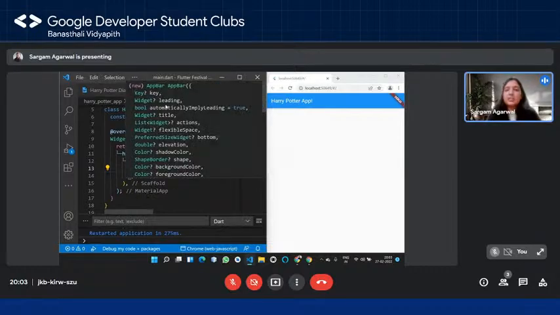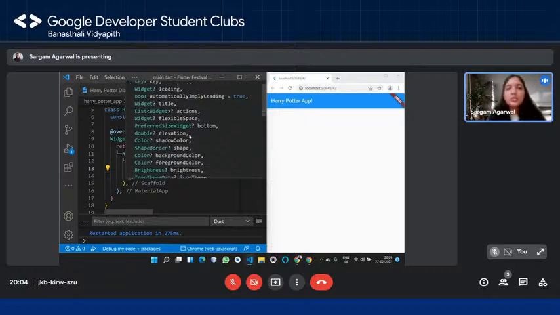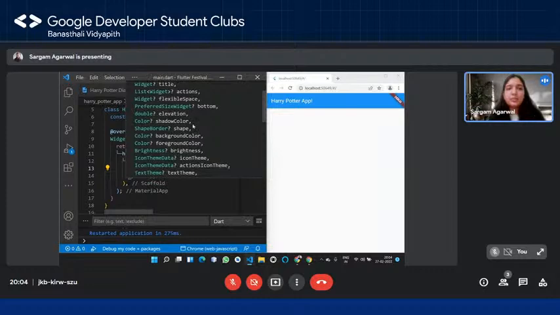For example, now let's say I want to change the background color. So let's just go through the properties and see what can help us. So we have this elevation, this shadow color doesn't seem to be concerning us right now. Then we have this background color. So I can understand that maybe this is the property that I'm looking for.